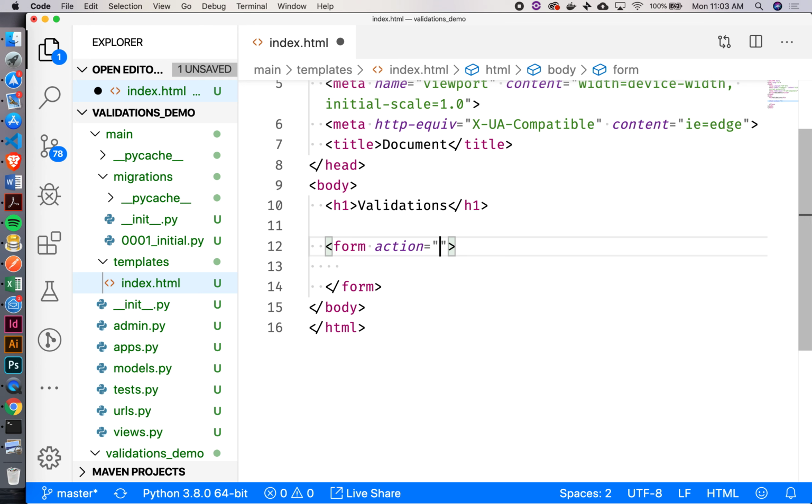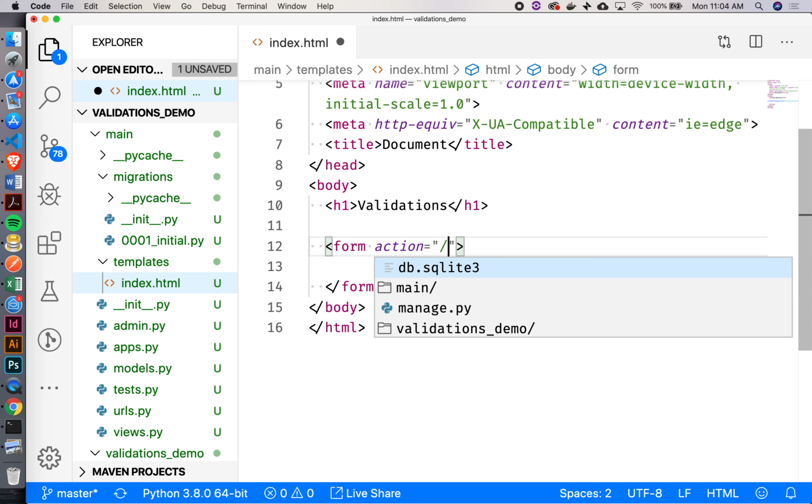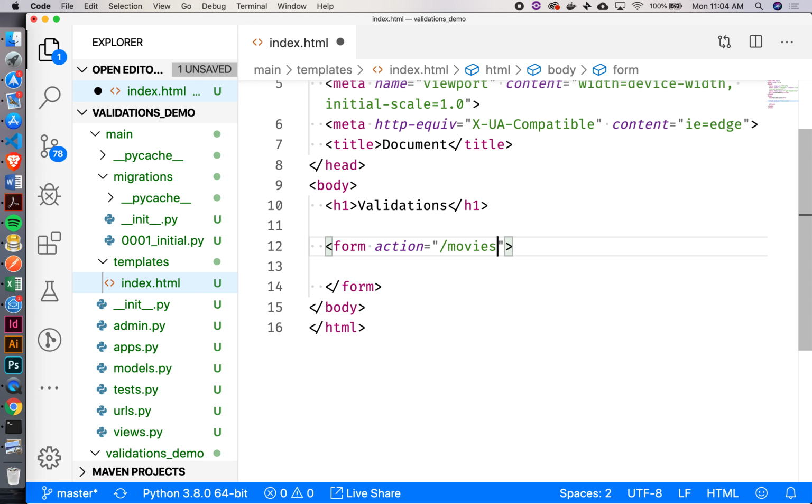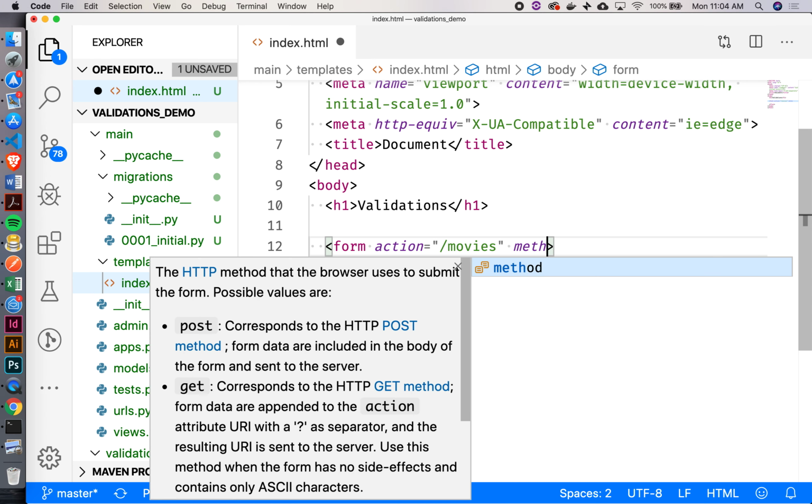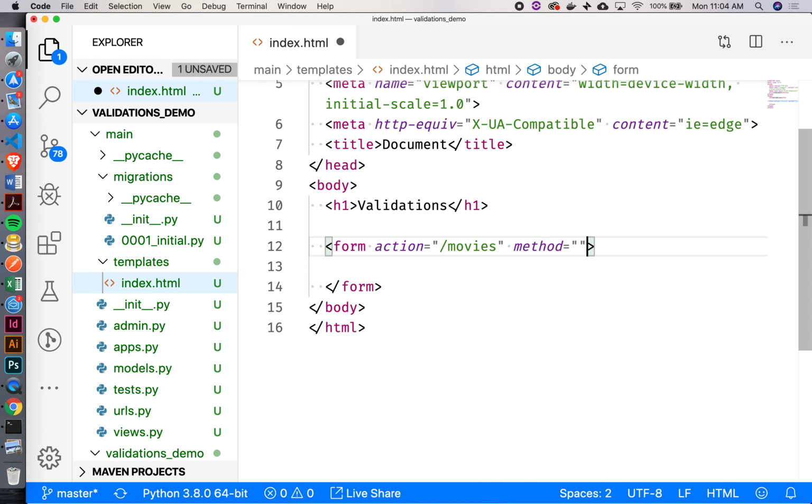Can anyone tell me what the action attribute is doing? It's basically routing where the form gets submitted. Exactly. So let's say I want this form to be submitted to a route of /movies. And then I also need to specify the method. What's the method that we typically use? Post.